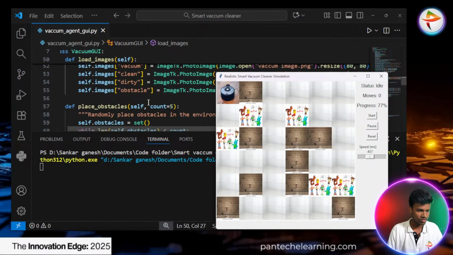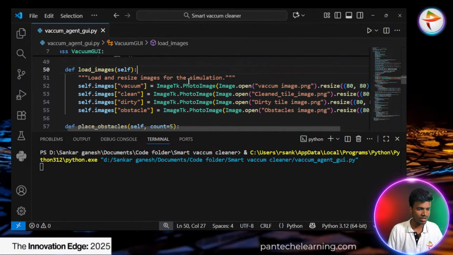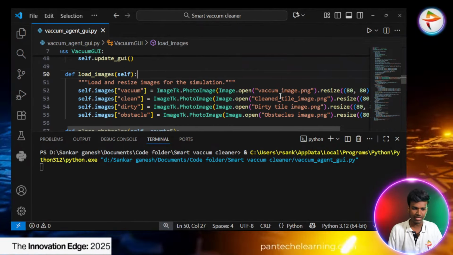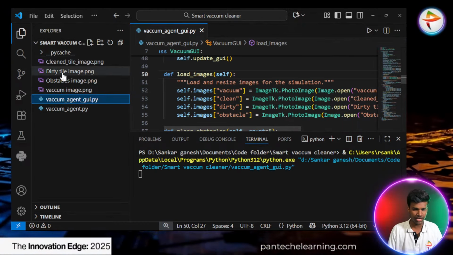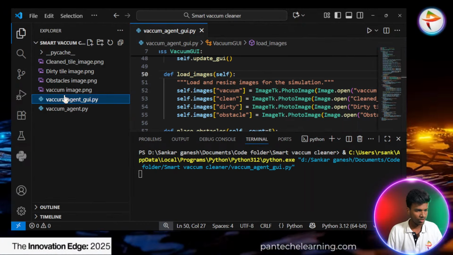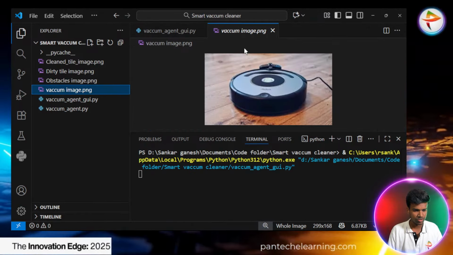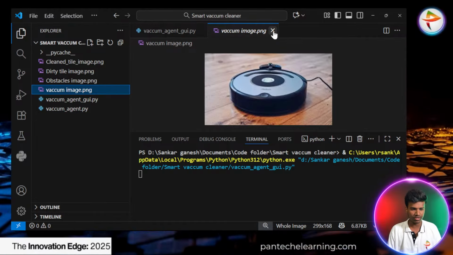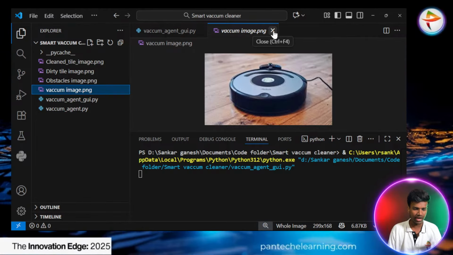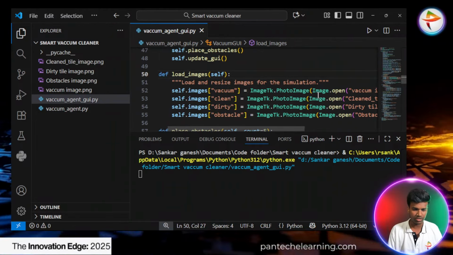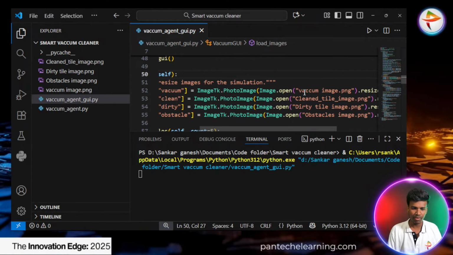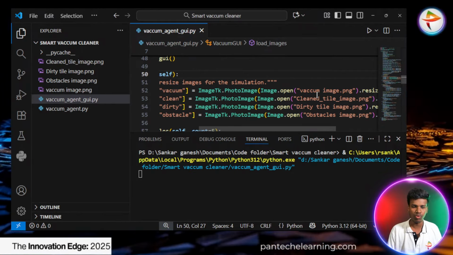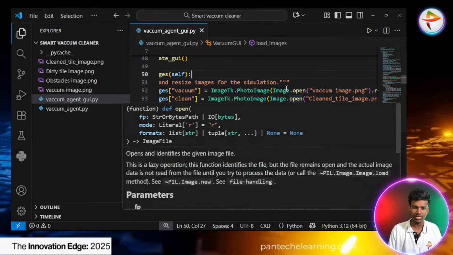Here the images will be randomly assigned. The first image is a vacuum image. Now every image is also there. I will show you. Here you can see the vacuum image. Every image I take from the internet and store here, individual images in PNG format. That image I have to load here. So here the variable vacuum.png is the URL of the image, and I directly pass the image here.